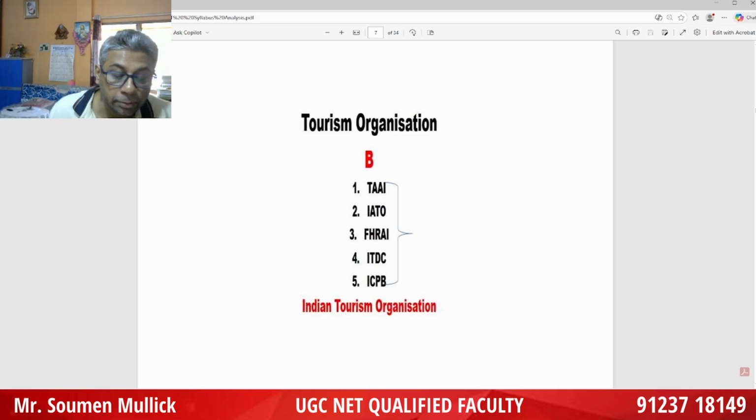ICPB launched the West Bengal chapter at 11 CIE Kolkata. What are the initiatives they have taken? Next important, FHRAI means the Federation of Hotel and Restaurant Association of India. It was established 1955, 15 April, and who is the Vice President?